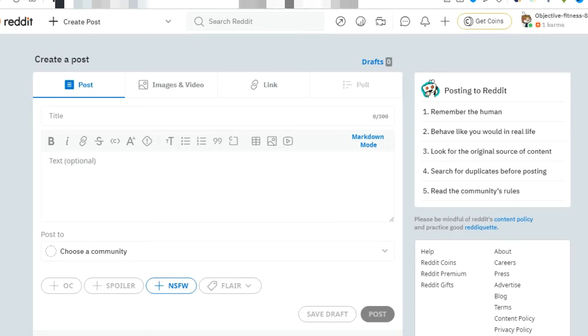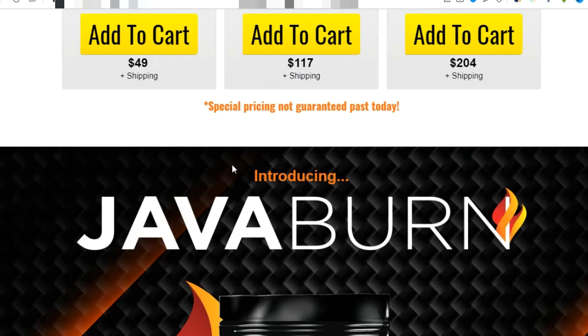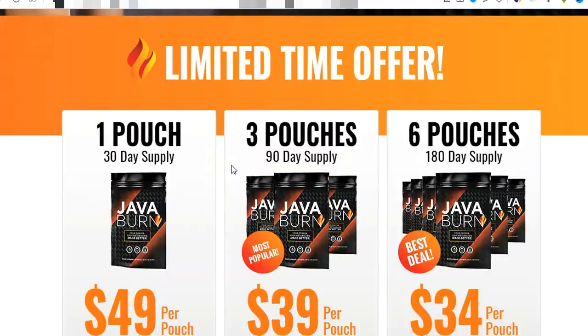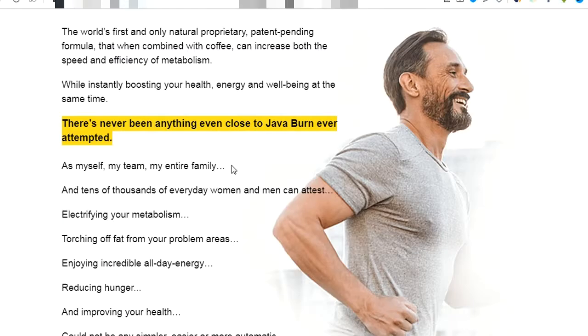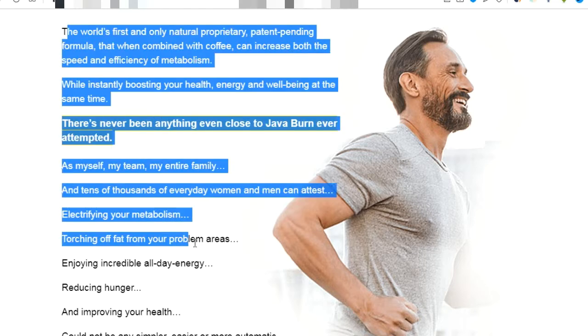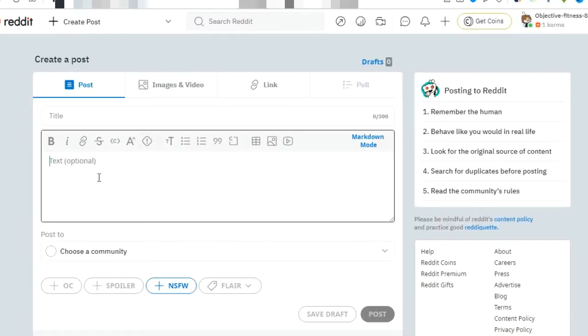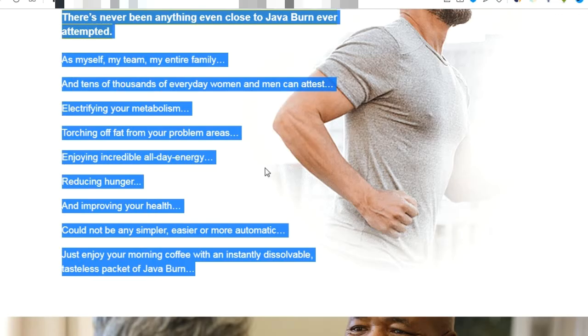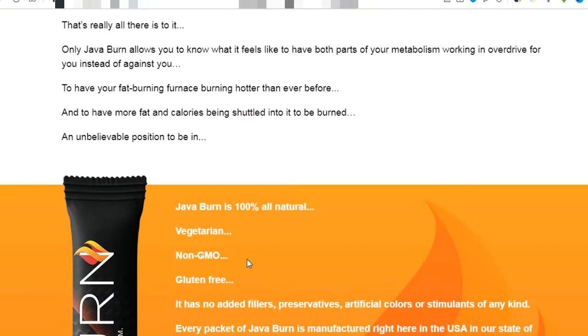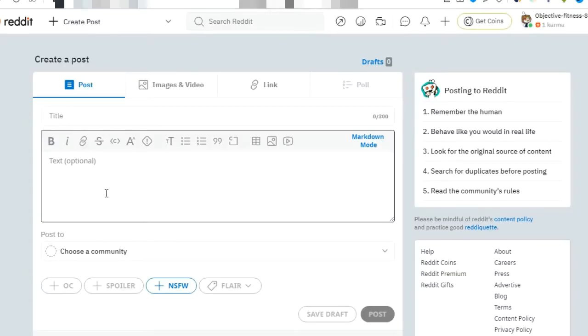When you come back to the landing page of Java Burn, you will get an idea about how to create a post. Just select their written text, copy it, and you can paste it over here. Next, you can take a snapshot of these pictures and paste them here. I am already done with that in order to save your time, so I won't do that.